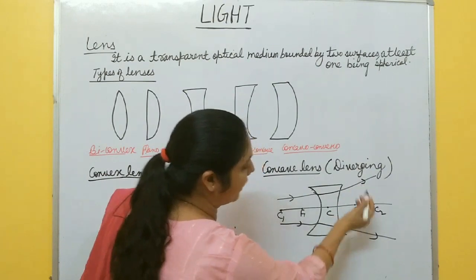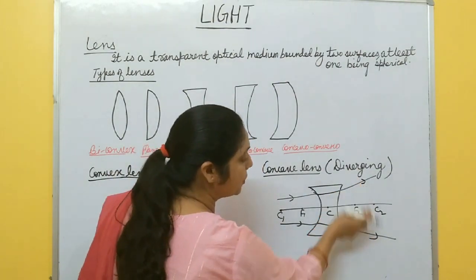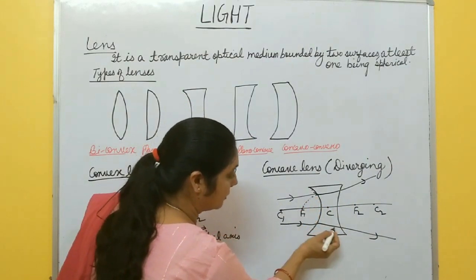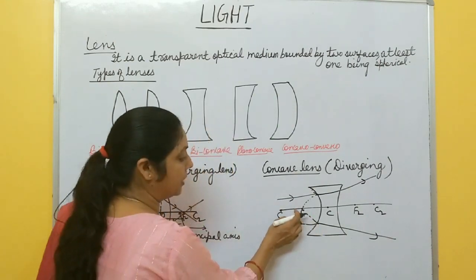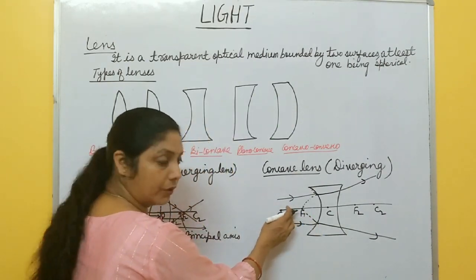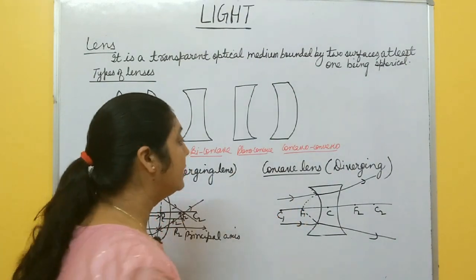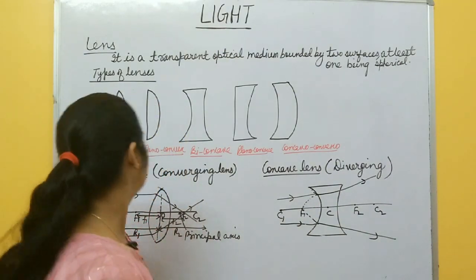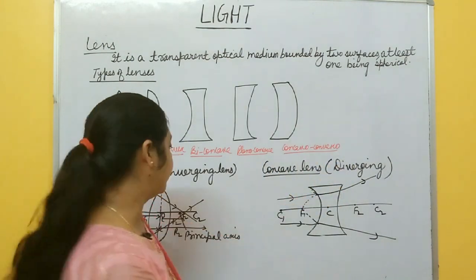So these two refracted rays are going away from each other. These two rays do not actually meet. They appear to meet, appearing to pass through this focus F1. So image is formed at this point. These rays do not actually meet, they appear to meet. That's why it is also called diverging lens. Is it clear? Convex lens is called converging lens and concave lens is called diverging lens.